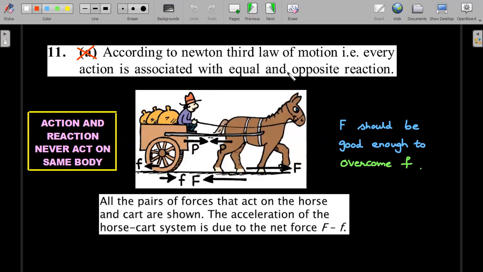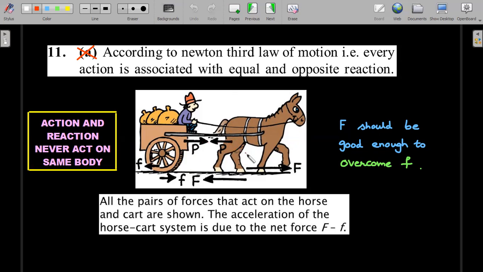According to Newton's third law, we always keep saying that every action has an equal and opposite associated reaction and all that. But you should also realize, you should see the left of the screen, the action and reaction never act on the same body. So when you are applying a force here on the horse, the horse applies the equal force in the opposite direction. You could see the action and reaction are on two different bodies.